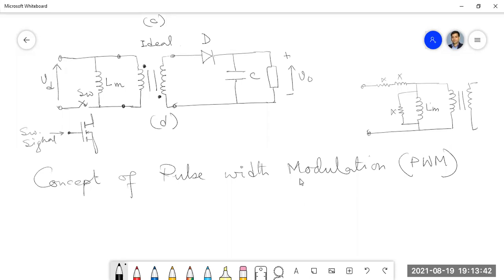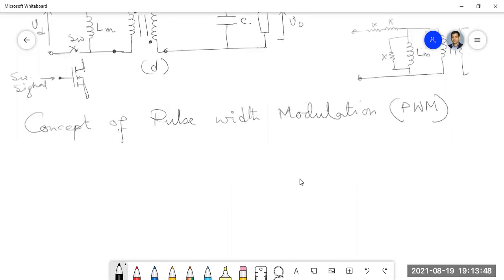Now suppose we want to control the output voltage of a DC-DC converter. Suppose there is a regulated buck converter.